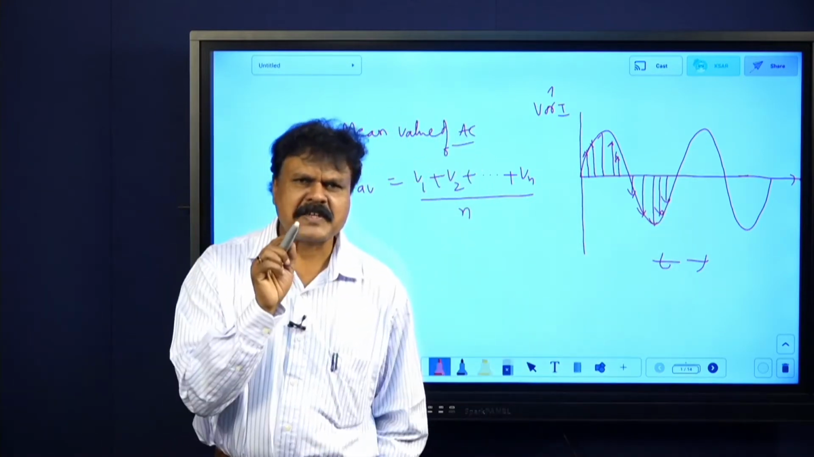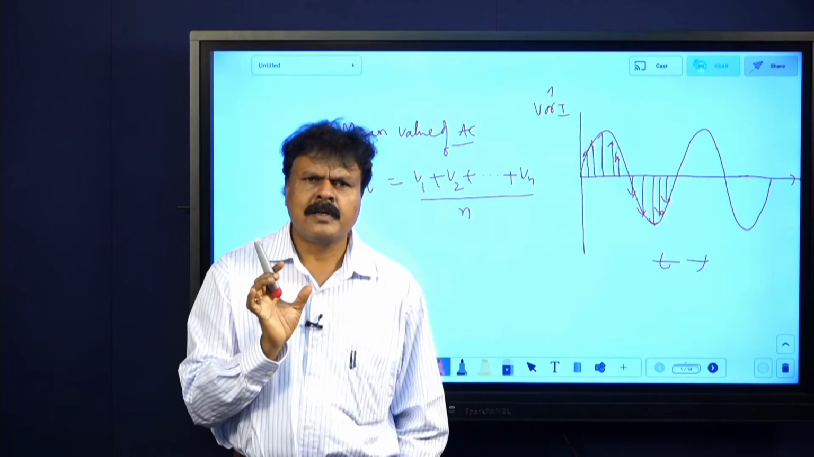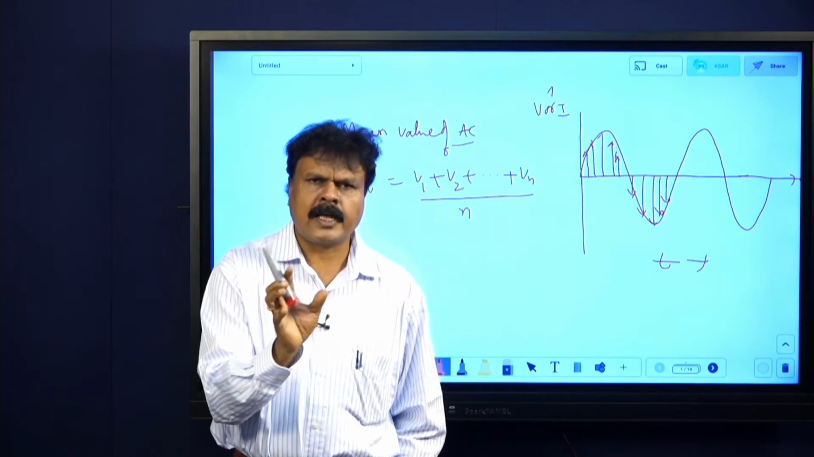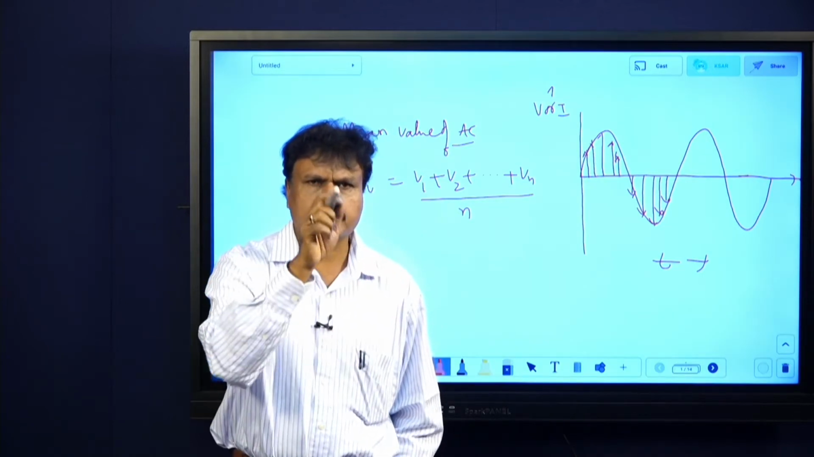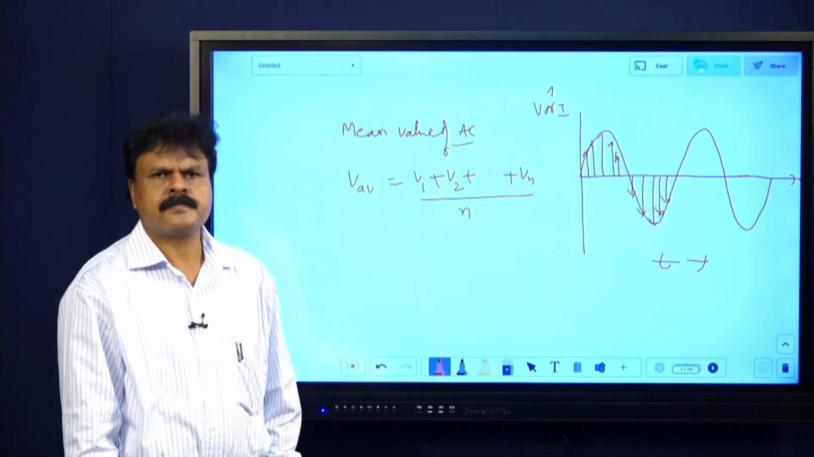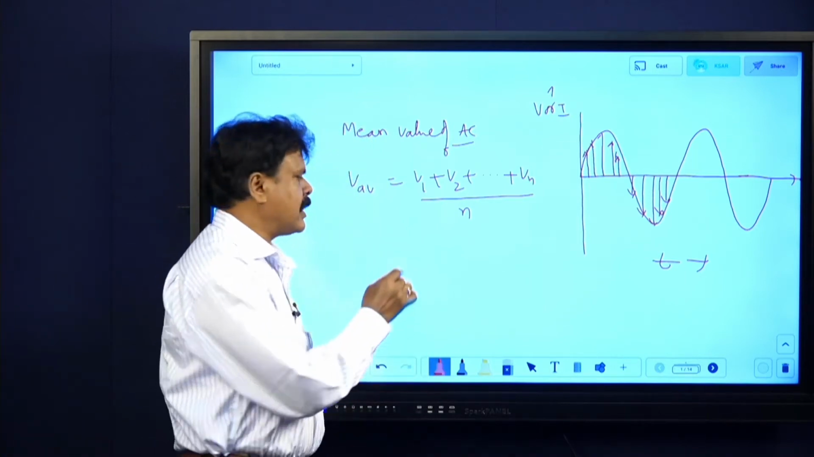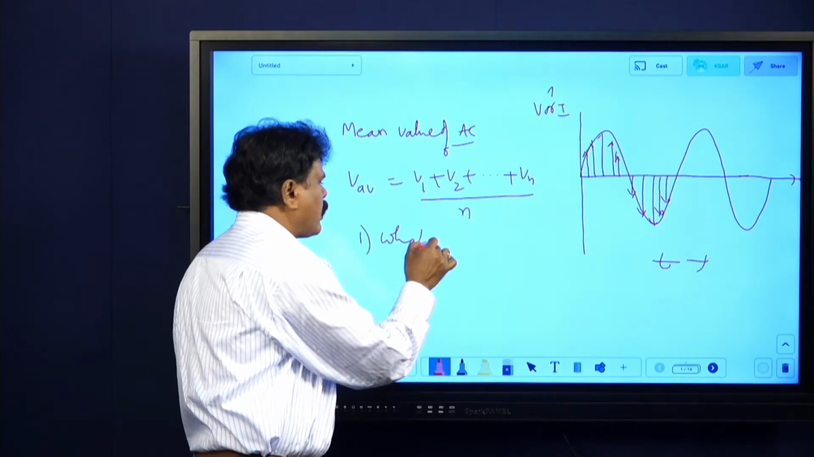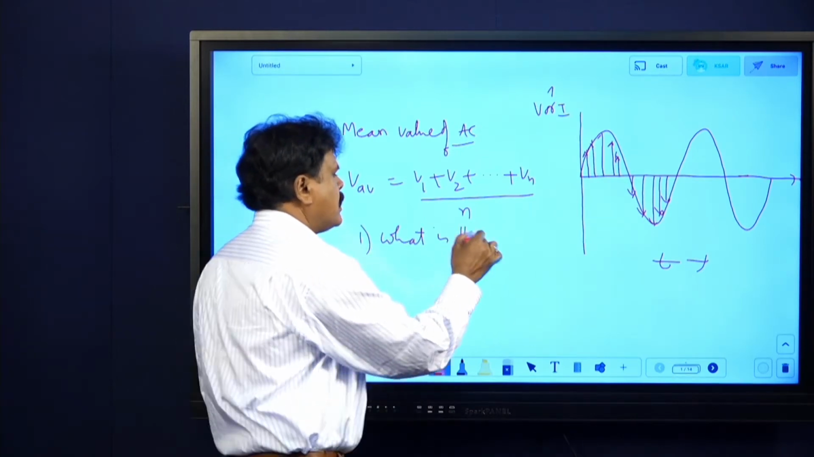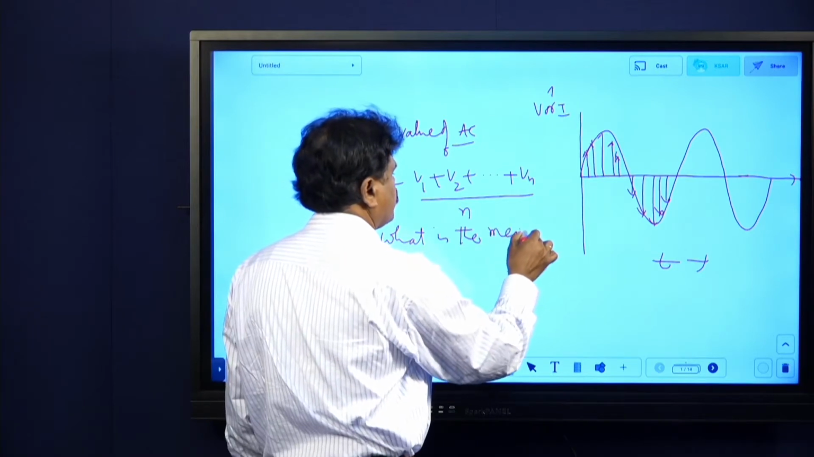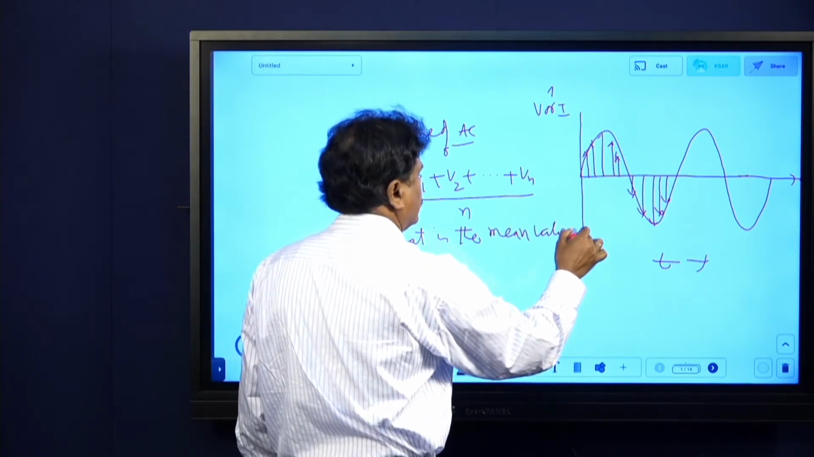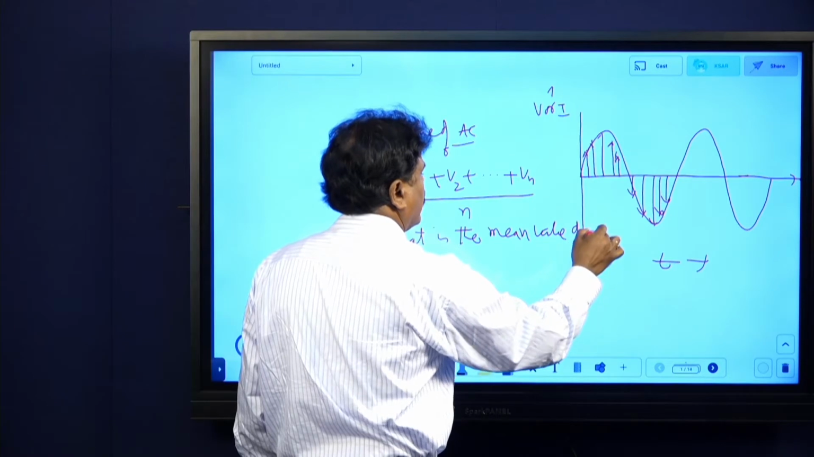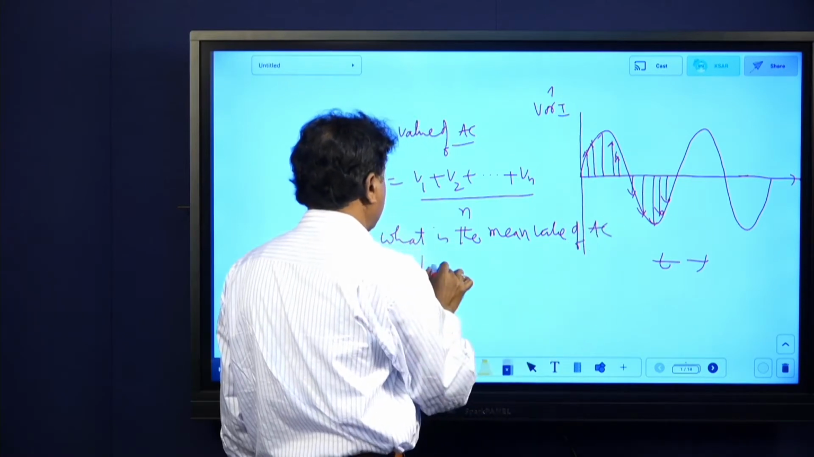This is an important one for 1 mark. What is the mean value of AC taken over a complete cycle? You remember, the answer is 0. That is what sometimes we will be asked. If I put that question for 1 mark, what is the mean value of AC taken over one complete cycle?